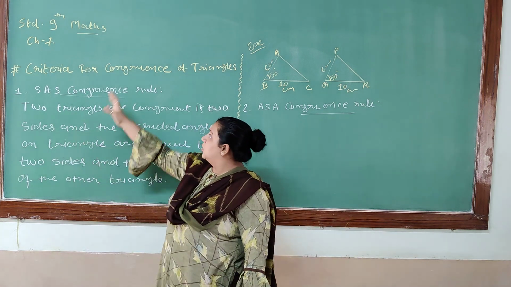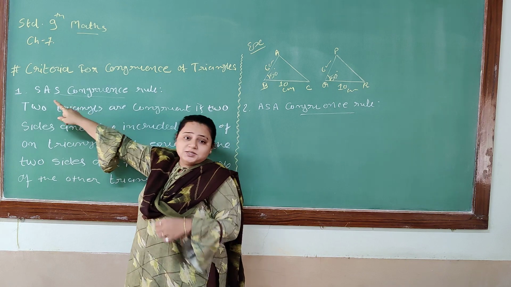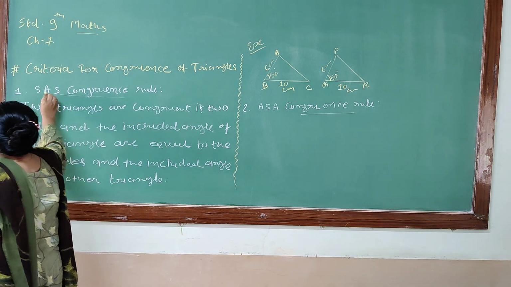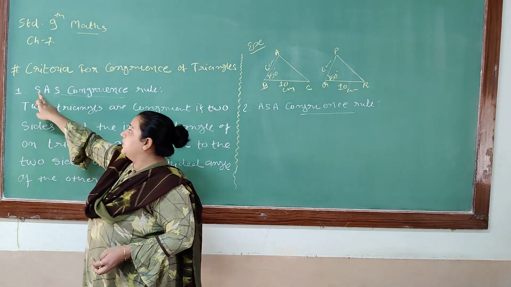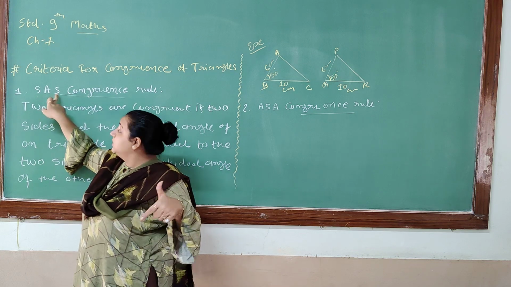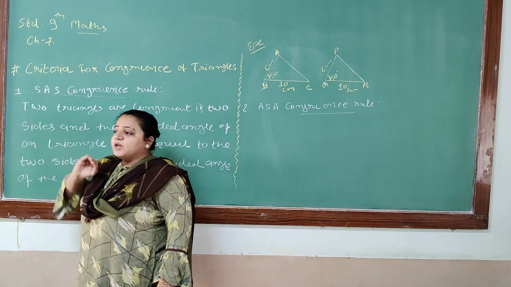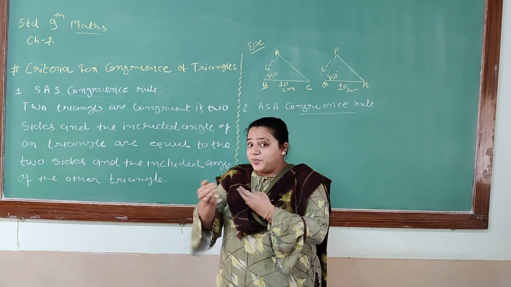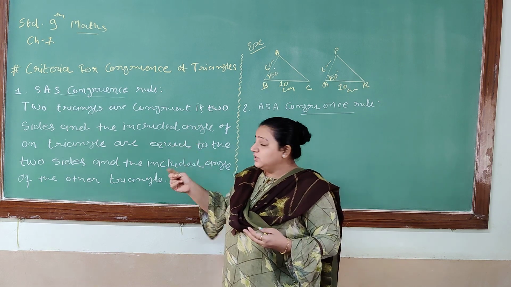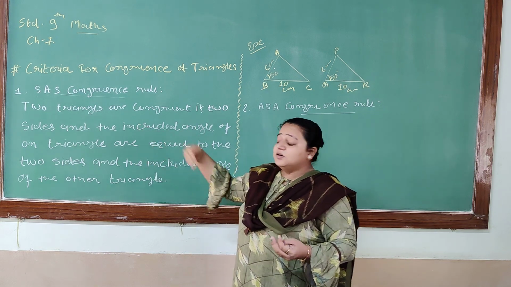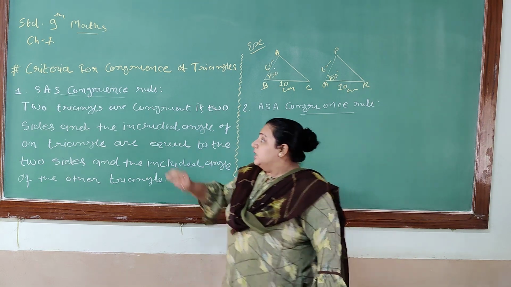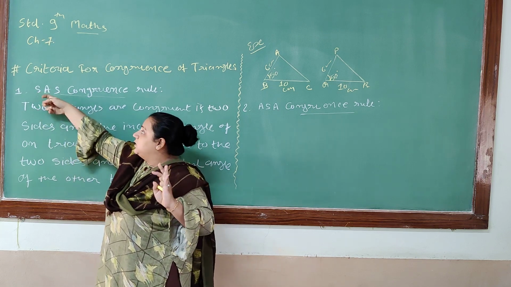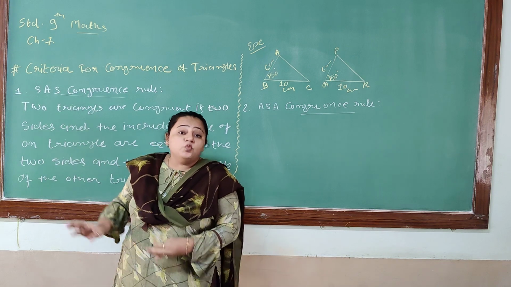Our first rule of congruency of a triangle is the SAS rule. SAS means side, angle, side. By this name you can imagine what we are talking about. First we will compare a side of the two triangles, then the angle, and then again one side. The full form of SAS gives you the explanation of what it means.